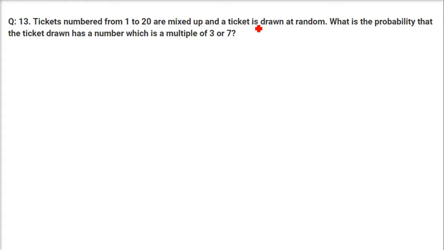Tickets numbered 1 to 20 are mixed up and a ticket is drawn at random. So we have all the possible cases, that is 1 to 20. This is all mixed up, so we have the total number of events as 20. What is the probability that the ticket drawn has a number which is a multiple of 3 or 7? So we have to find out the multiples of 3 in between 1 and 20 and multiples of 7 also in between 1 and 20.